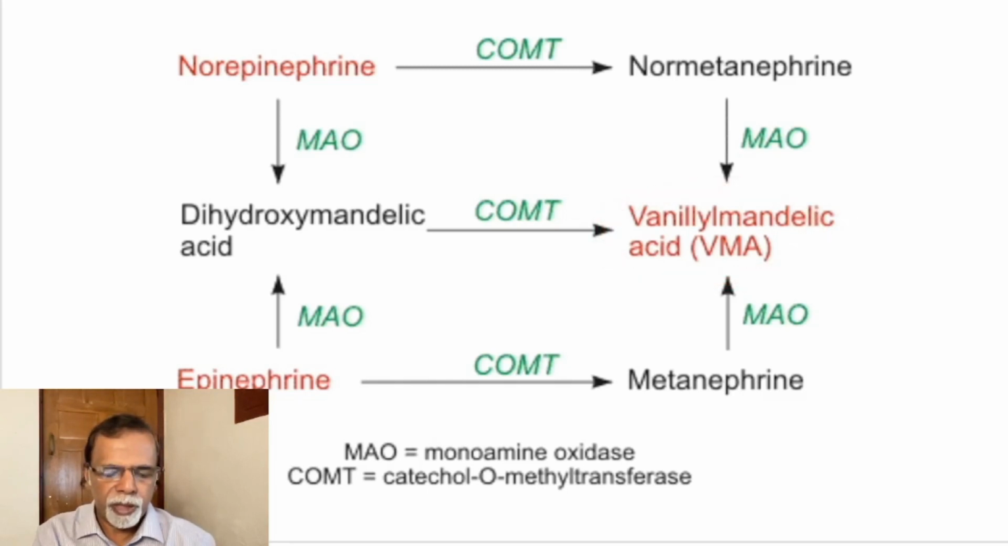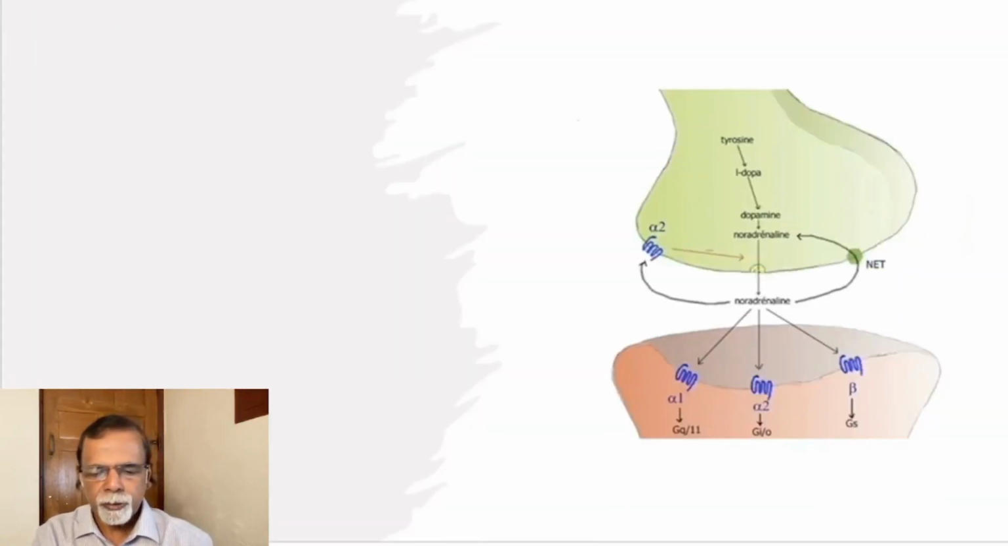Or the alternate pathway can be first acted upon by MAO producing dihydroxyphenylglycolic acid, which by the action of the COMT forms the VMA. So this is the summary: tyrosine to L-DOPA to dopamine to noradrenaline. It is stored in synaptic vesicles. When the action potential comes, calcium combines with the synaptic vesicles. These synaptic vesicles will fuse with the membrane and the norepinephrine is released.